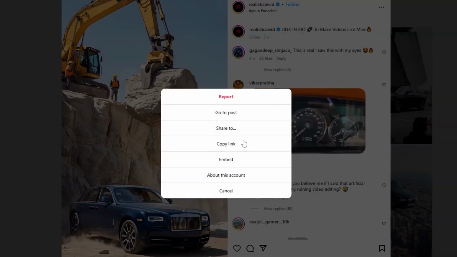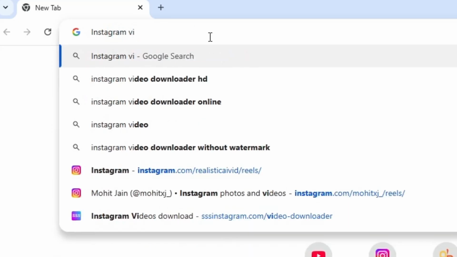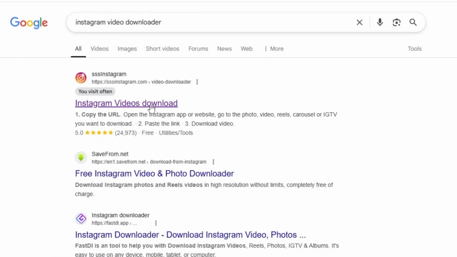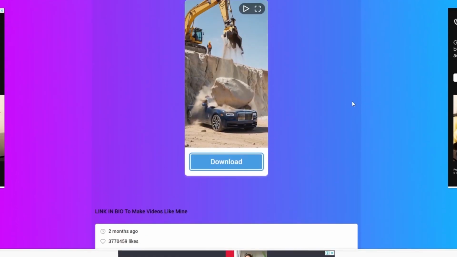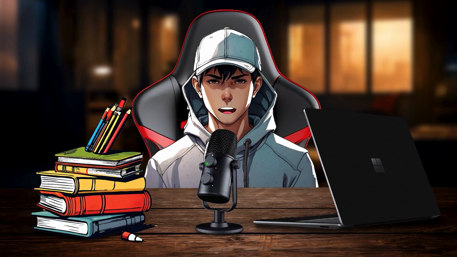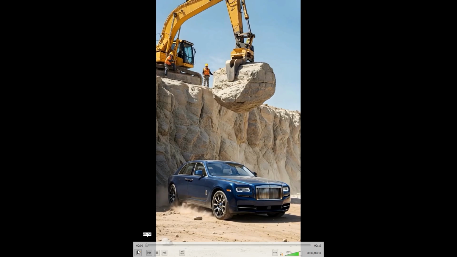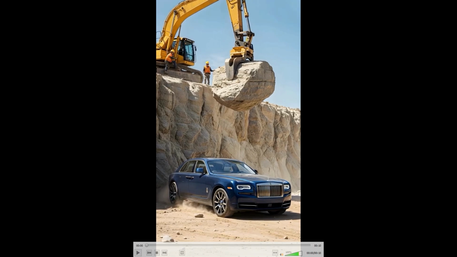You don't need any fancy software. Just Google Instagram video downloader, click the first site that pops up, paste the Instagram link, hit download, and boom, you've got the source video ready to go. Now comes the fun part. We need 3 key moments from the video to feed into ChatGPT. First, scrub through the video and pause at the moment the boulder is just about to drop. That's shot 1.